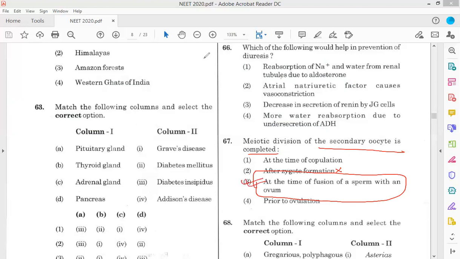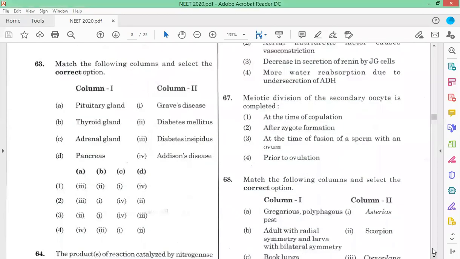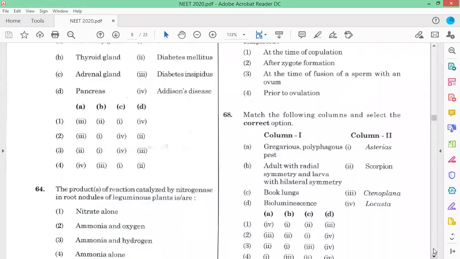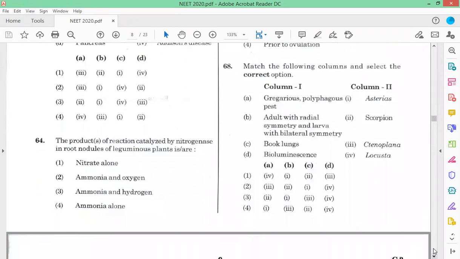Now 68. Bokling is a scorpion, you all know.